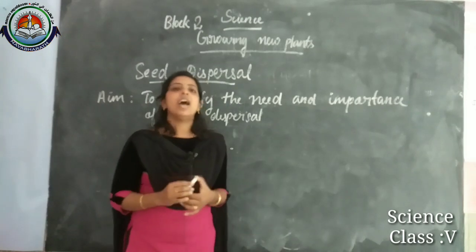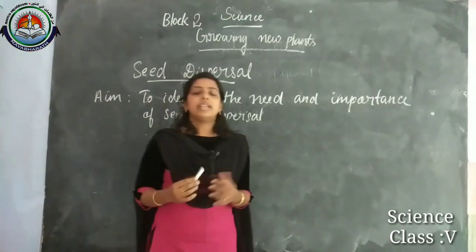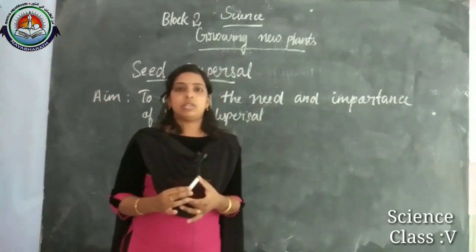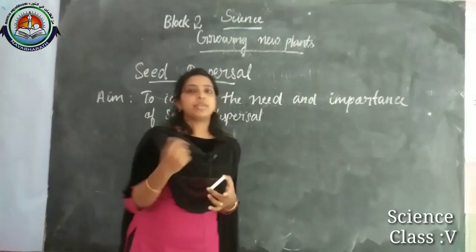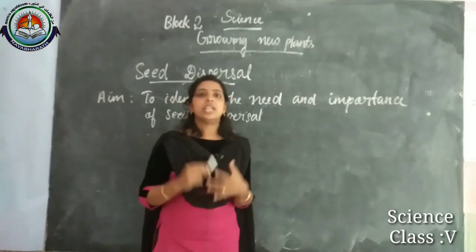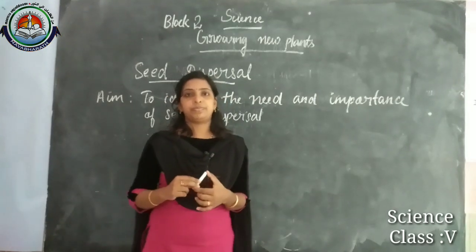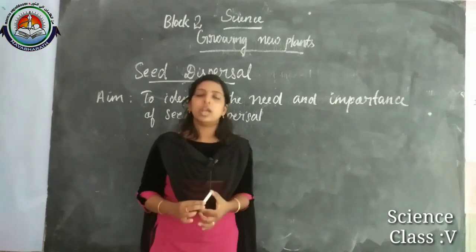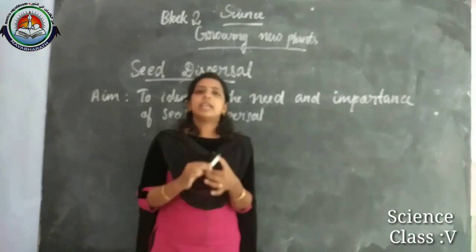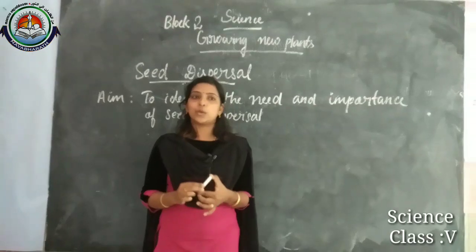Just think, if all these mango seeds fall around this mango tree, can they germinate or not, because we know that seeds can produce new ones? Say yes or no.